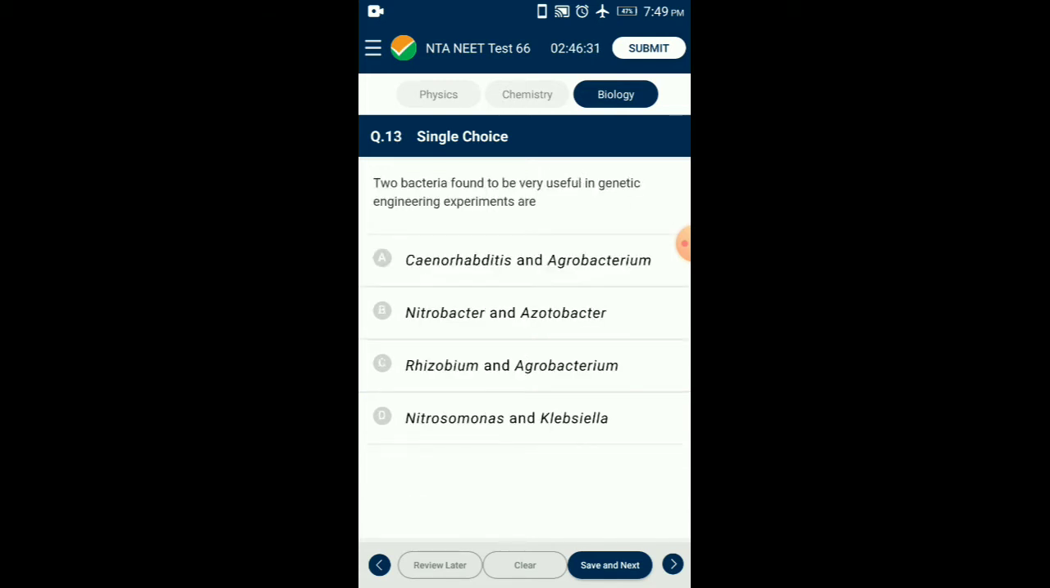Question number 13. Two bacteria found to be very useful in genetic engineering experiments are Caenorhabditis elegans and Agrobacterium tumefaciens, both used as vectors in genetic engineering. Nitrobacter converts nitrites to nitrates. Azotobacter is a free-living nitrogen-fixing bacteria. Nitrosomonas converts ammonia to nitrite. Rhizobium is a symbiotic nitrogen-fixing bacteria living in the roots of leguminous plants. Diplococcus pneumoniae causes pneumonic fever. So the answer for this question is option A. Caenorhabditis and Agrobacterium.